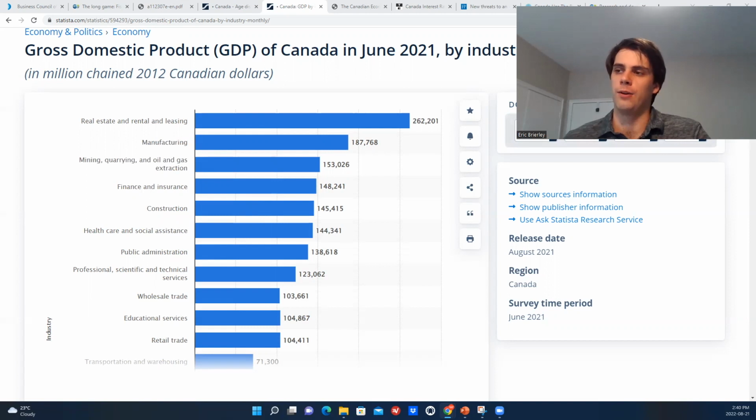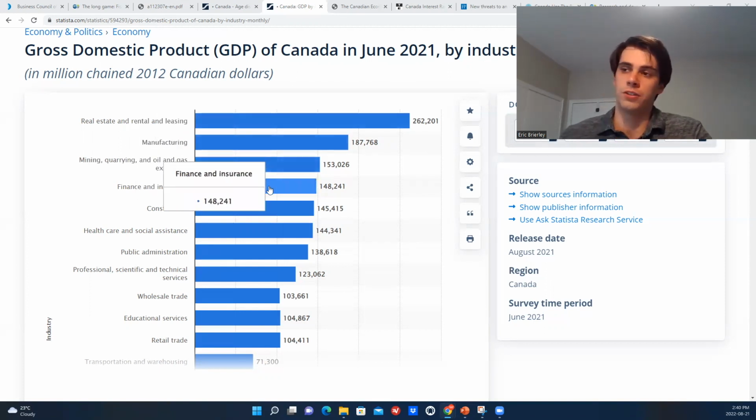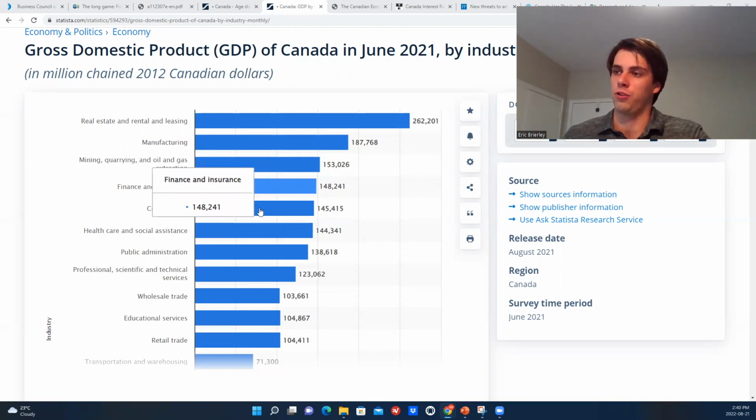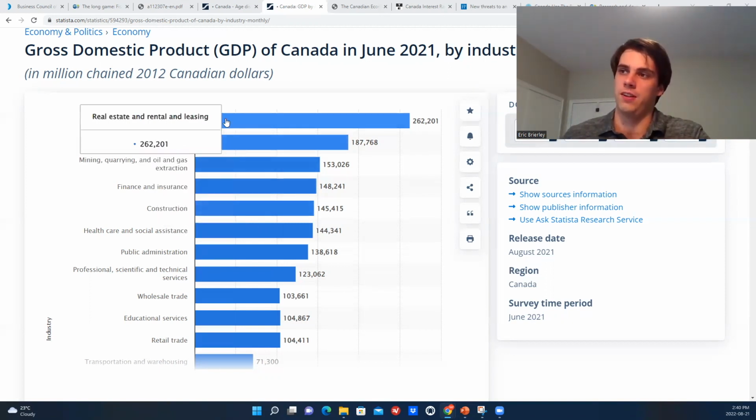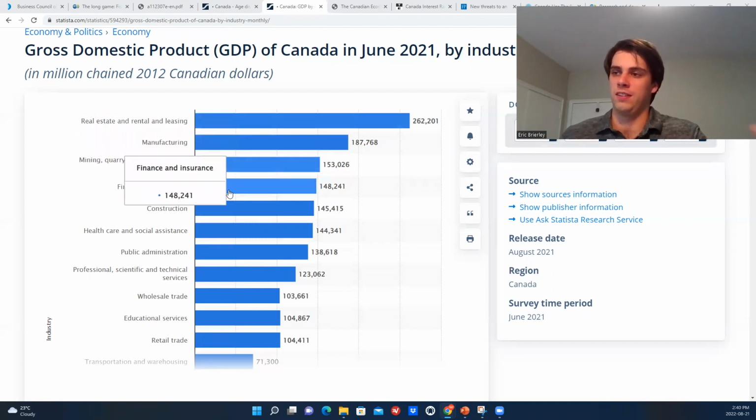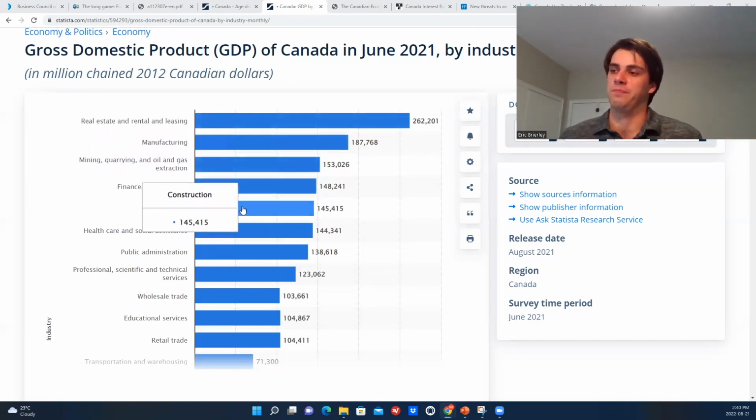It doesn't really strike me, though, as one that we're going to see a ton of growth from that would lead to, like I've said many times, better living standards, which result from gains in real GDP per capita. So this is one that could continue to grow, and in some way it is tied to the housing market because loans that are given for mortgages are included in this sector. So it is similar to, I guess, construction because that's in some way tied to housing, and then obviously the top one here. So throughout this whole section, a lot of these are in some way dependent on housing.